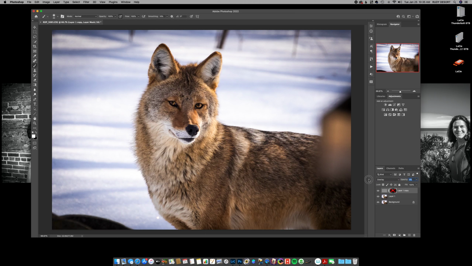So if you turn it all the way off and bring it back, you can see how much of it you like to have turned on. So maybe 100% is too much for you. So maybe you want to turn it down to 75%.